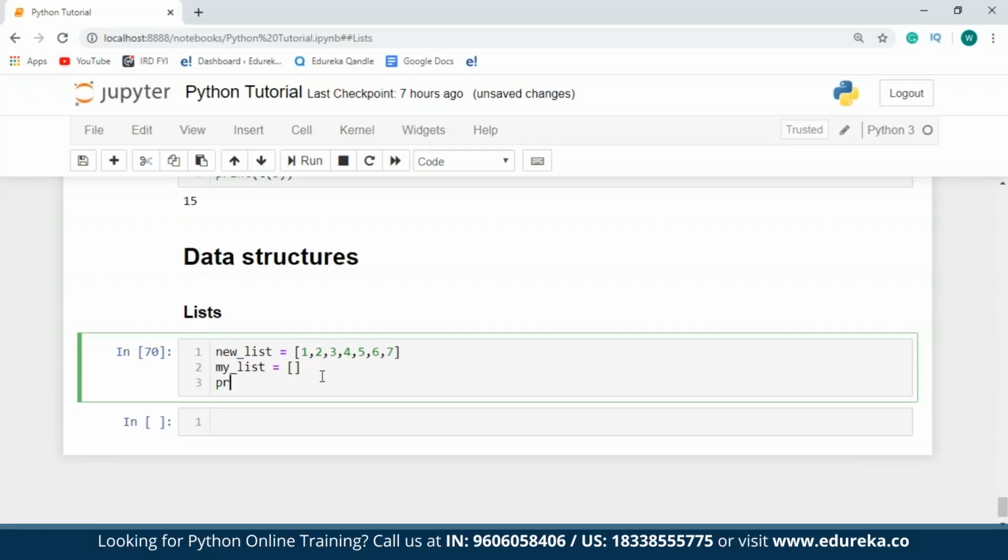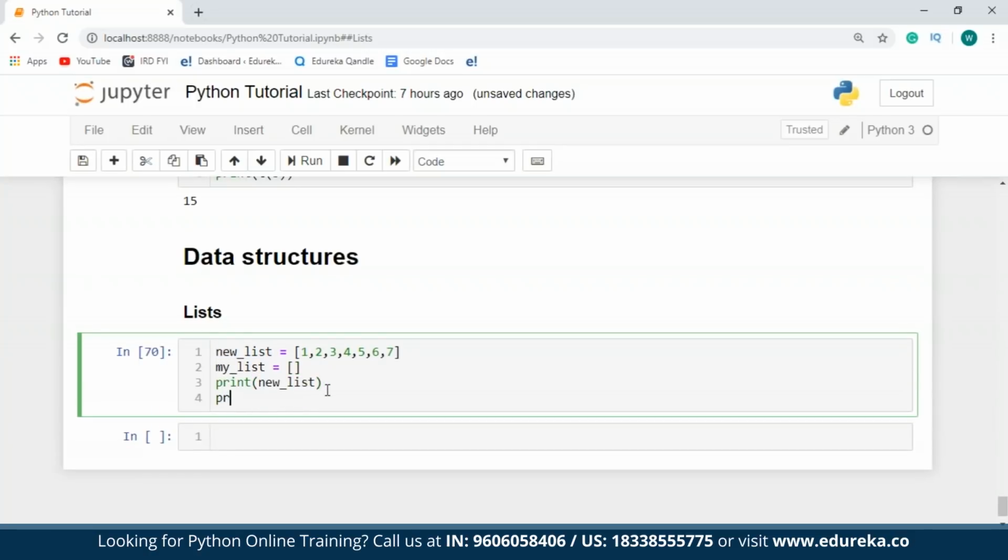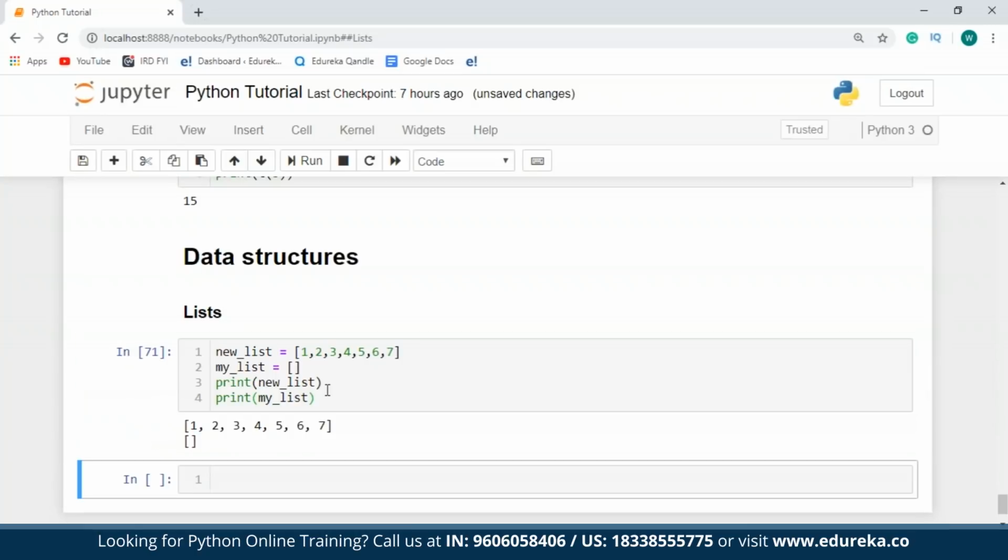Then I'll just print the values of both these. So as you can see over here, new list contains a list of elements starting from 1 to 7 and my list is empty. Not just this, you can also make use of the list function to create a list.